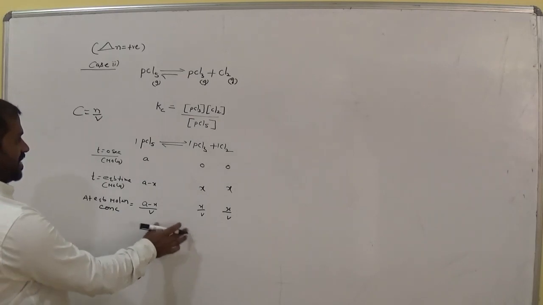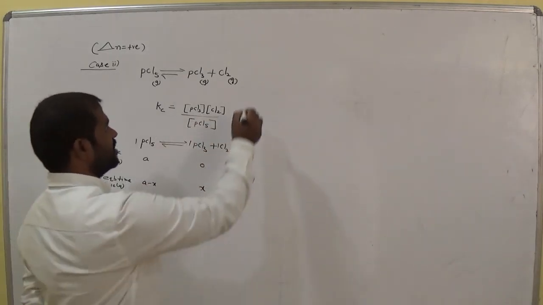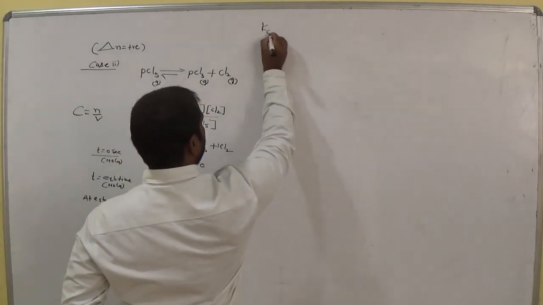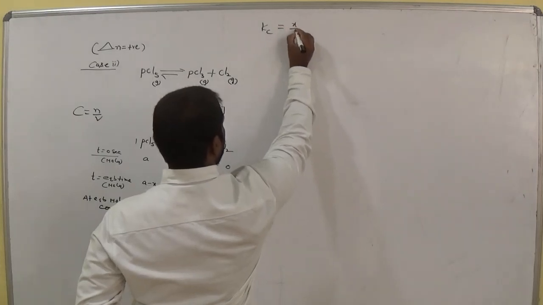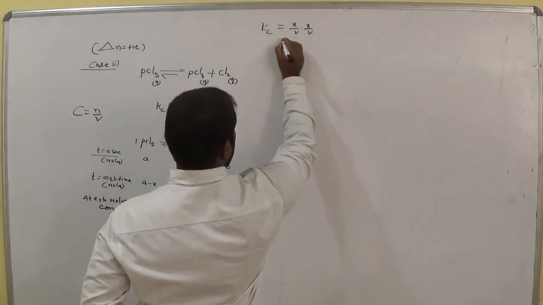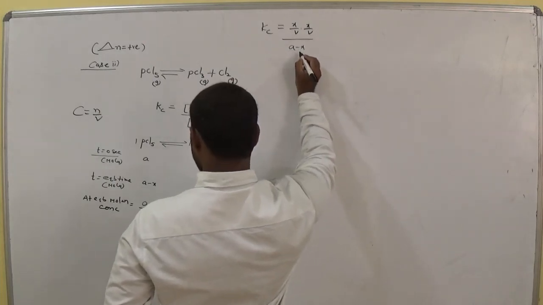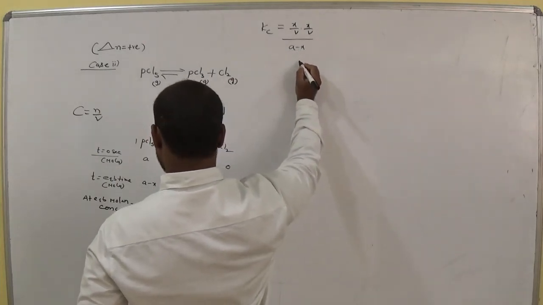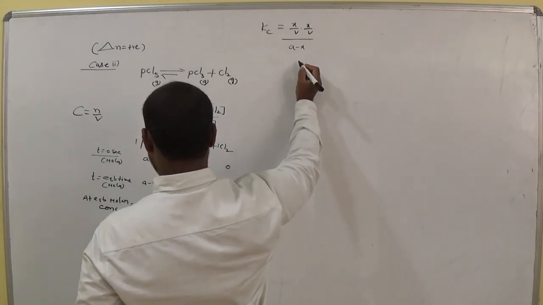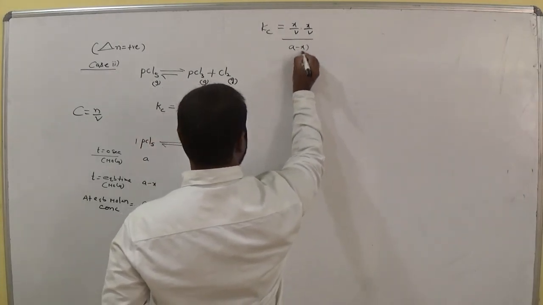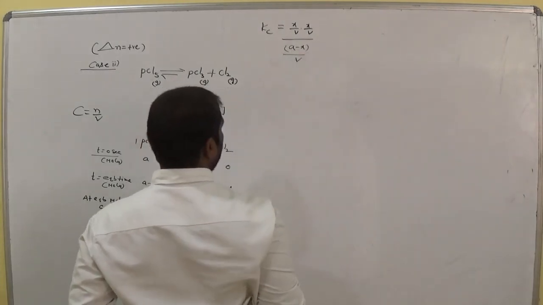Now keep these values in this expression. We get Kc equals how much? Kc equals X by V into X by V, divided by the molar concentration of PCl5, A minus X by V. Am I right?